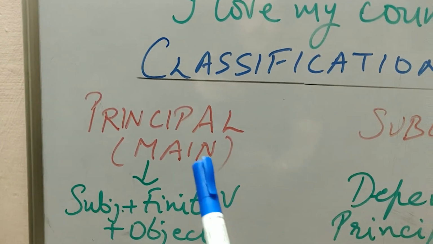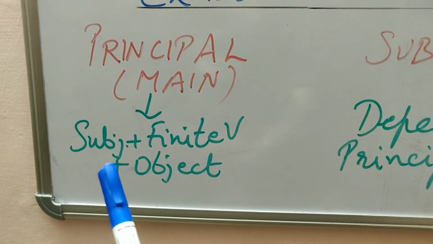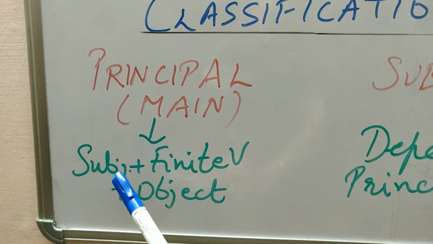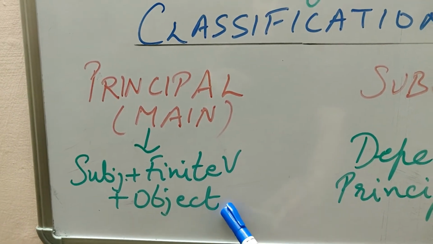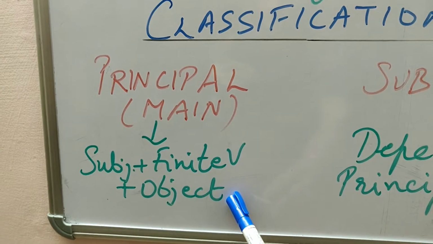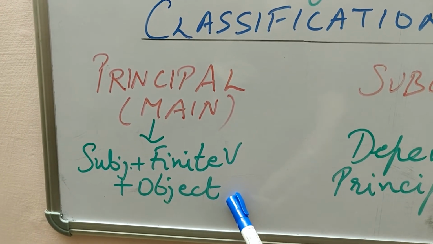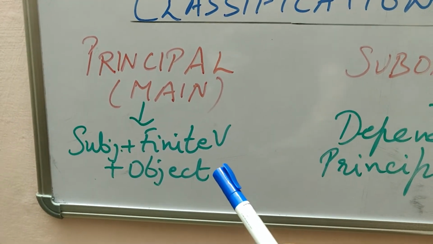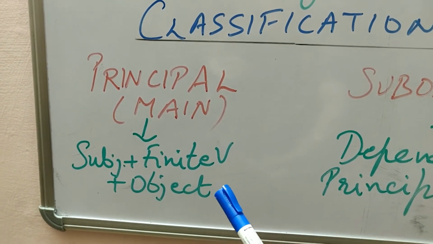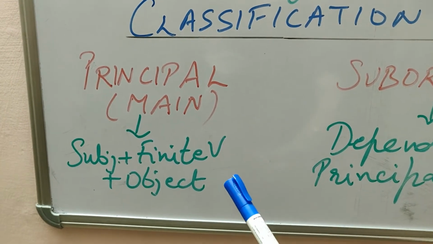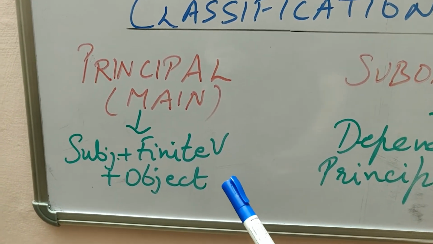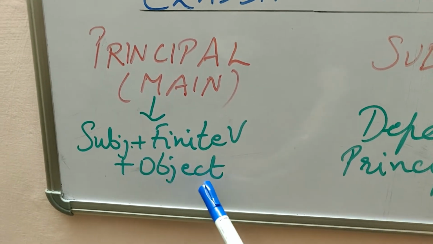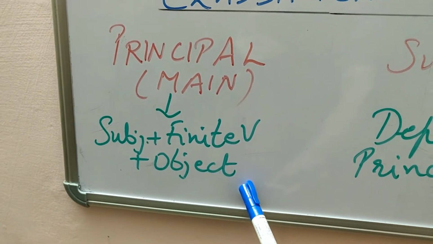A principal or main clause has a subject plus finite verb plus object. Suppose I take a sentence, I love dancing. But here there is no object as such.